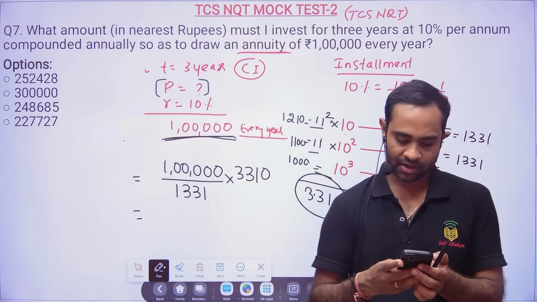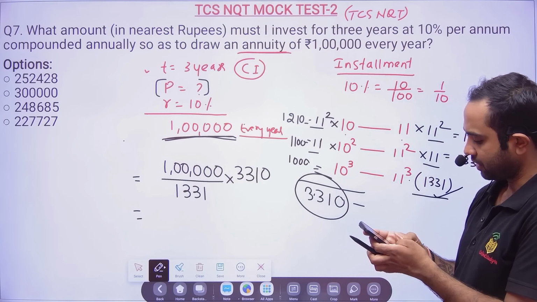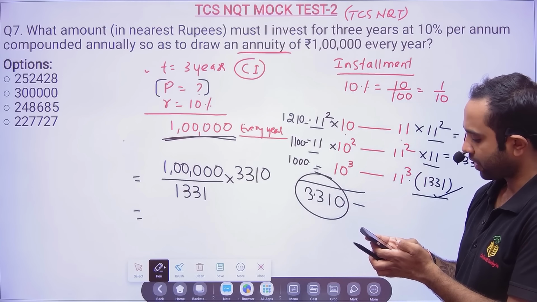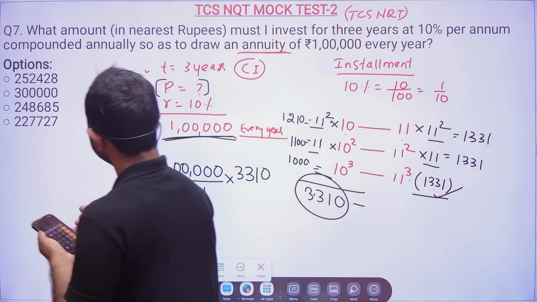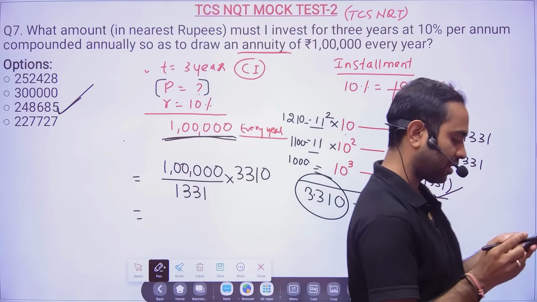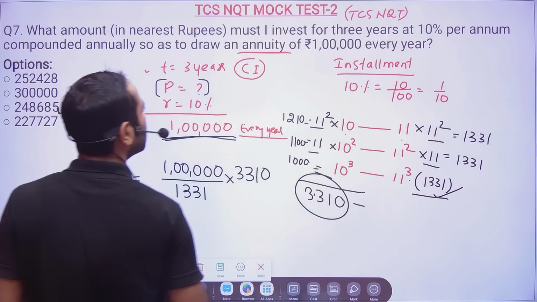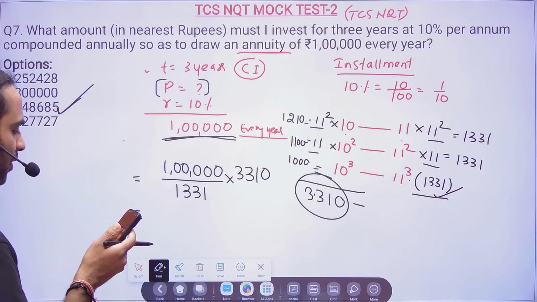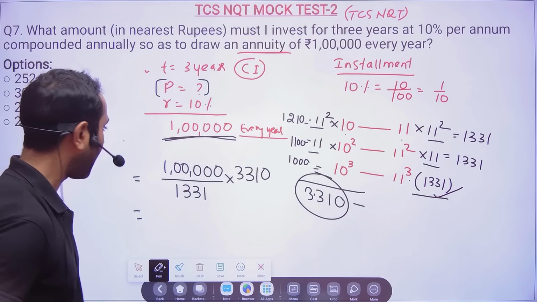Let me see. So on the calculator, 3310, and on top of that 1 2 3 4 5 6, divided by 1331, so it is 248685. So this particular option will be the correct answer. Okay, it is giving me one more, 347. So correct, this is the correct option.